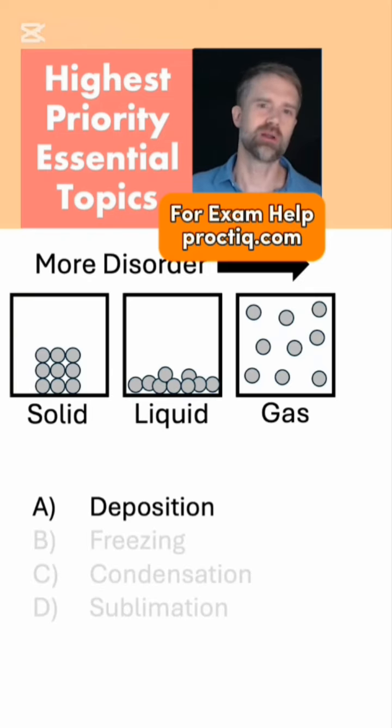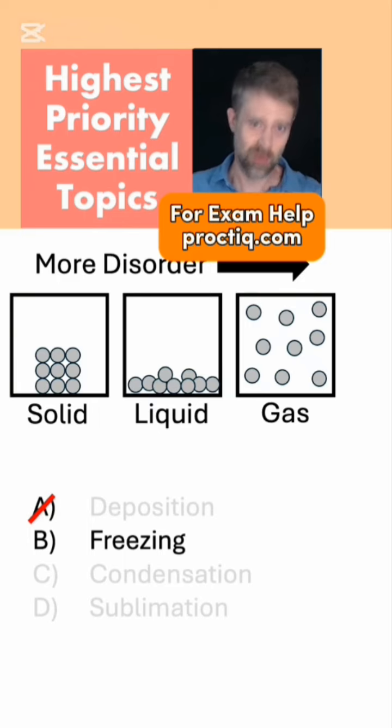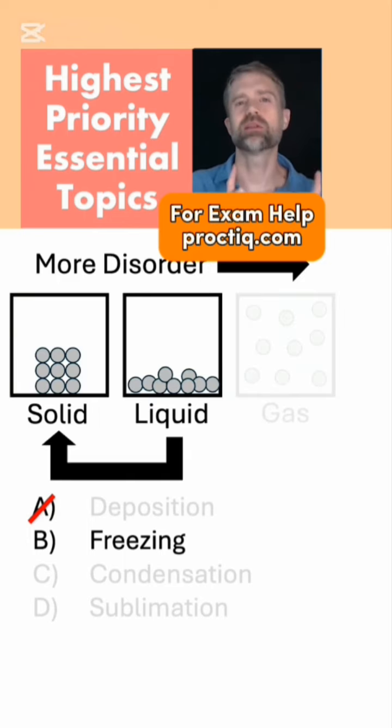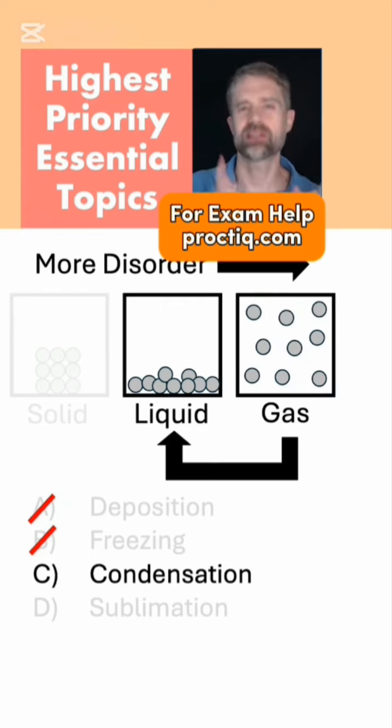First, deposition. What's that? Gas turns directly into solid without passing through liquid. And does disorder go up? No. Solid is way more organized than gas. So disorder goes down. Cross it off. Freezing. What's that? Liquid to solid. Things get more organized. Disorder goes down. Cross it off.